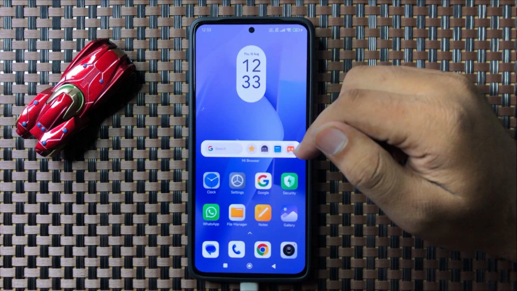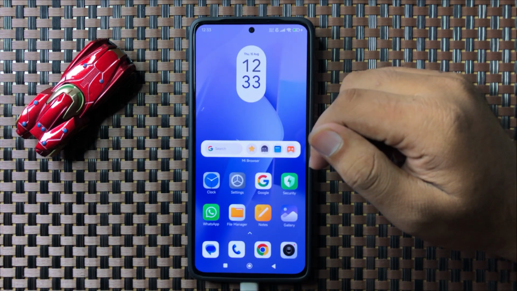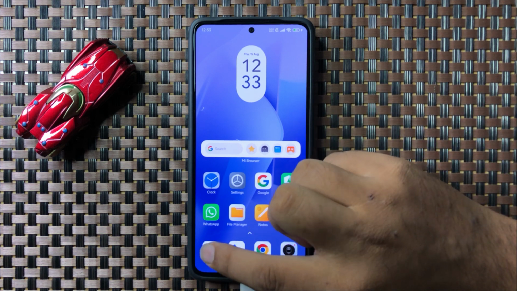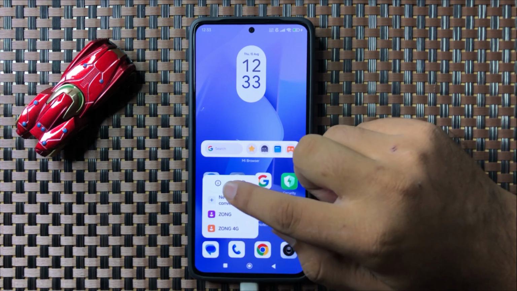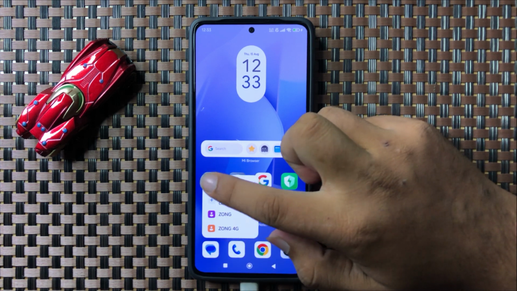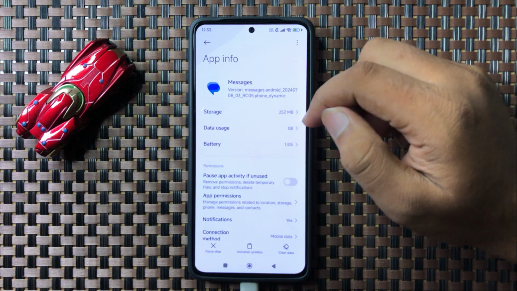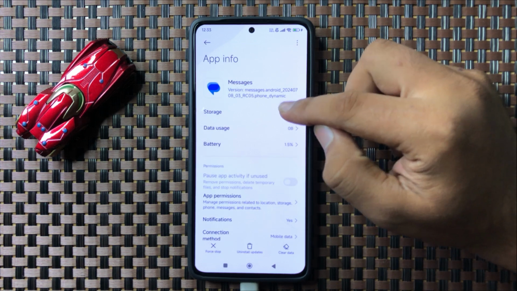Now after fixing the internet, if you are still facing the issue, then tap and hold on the messages app, then tap on this information icon and then go to the storage.